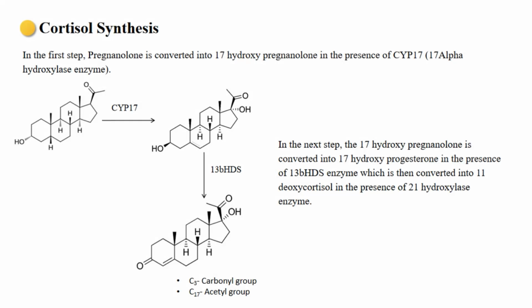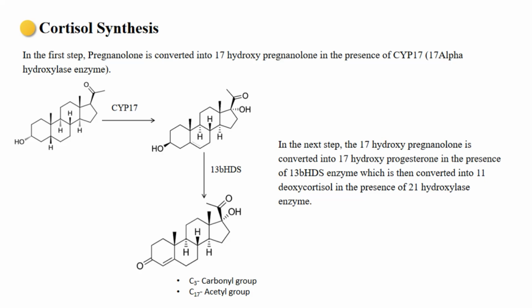In the next step, 17-hydroxypregnenolone is converted into 17-hydroxyprogesterone in the presence of the 3-beta HSD enzyme, which is then converted into 11-deoxycortisol in the presence of 21 hydroxylase enzyme. You can see in the second step of the reaction, 3-beta HSD enzyme acts on 17-hydroxypregnenolone, which is converted into 17-hydroxyprogesterone.